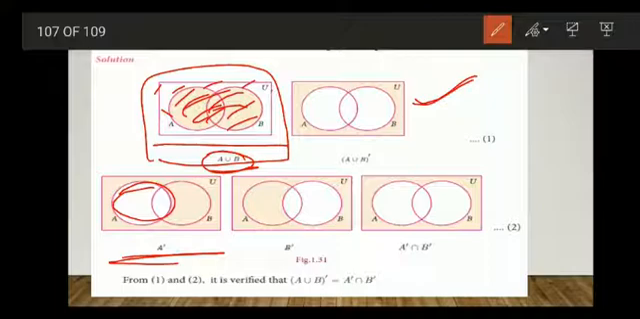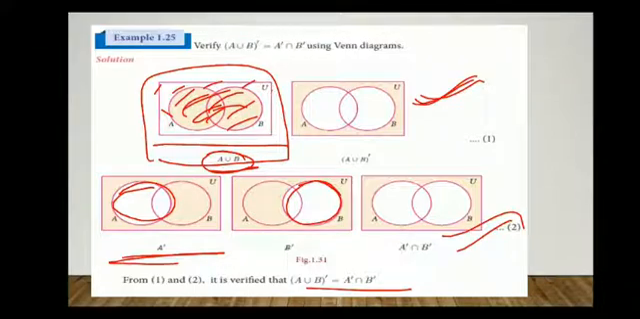Okay, B complement will be elements in the universal set other than the elements of B. So when you take the intersection, that is common, this will be A complement intersection B complement. When you compare this and this, these two things are equal. So A union B whole complement is equal to A complement intersection B complement.